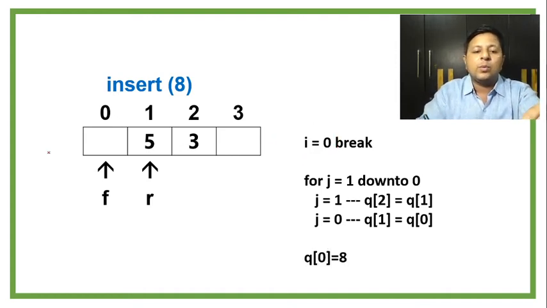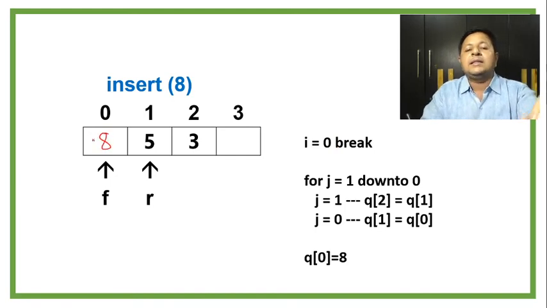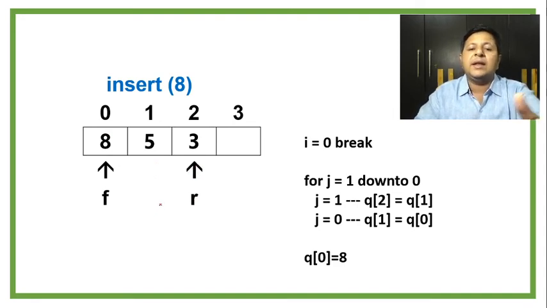So Q of 0 will be stored as 8, and then because the new element got added as per the logic, your R will be incremented. So that's what we obviously need to see. So 8 will get inserted, and you will see R is getting incremented. Fine, so I hope you might have understood, because now delete will be just a formality. So this is how it handles the insert part very efficiently, and it makes deletion very, very easy. Because insert is putting all its efforts to arrange the elements in the descending order of their priority.